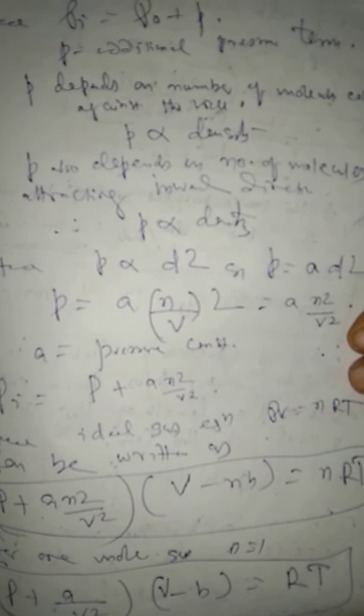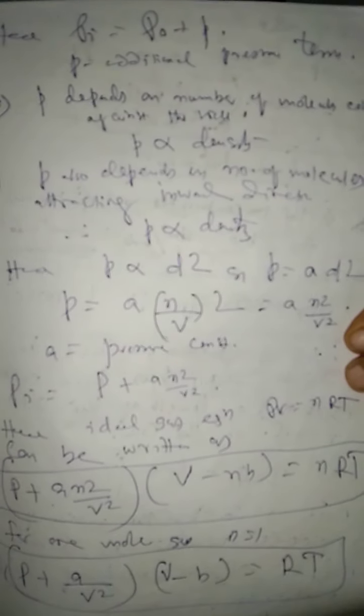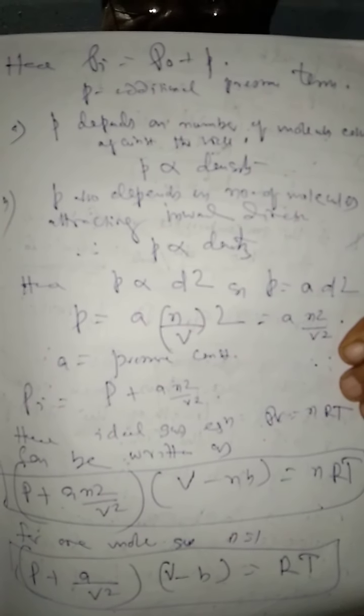a is called the intermolecular force of attraction constant, and it is constant for a particular gas, and a varies from gas to gas. a is called the intermolecular force of attraction term. It is constant for a particular gas.